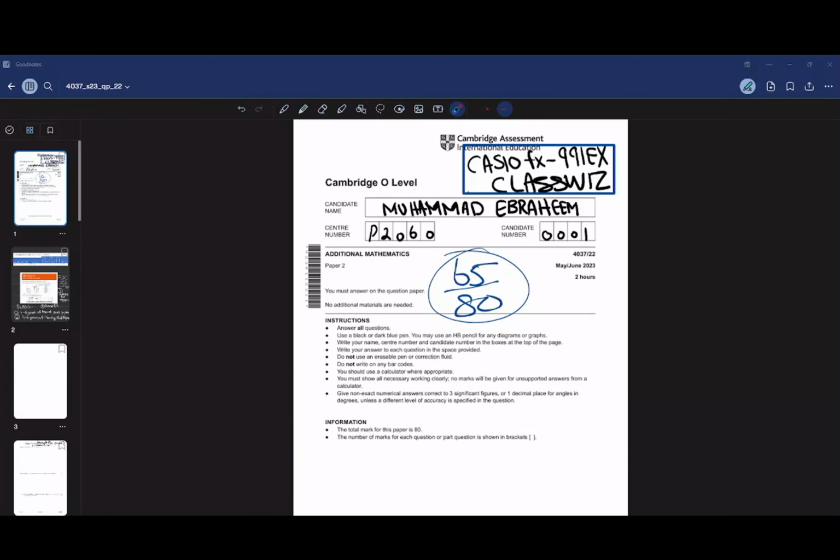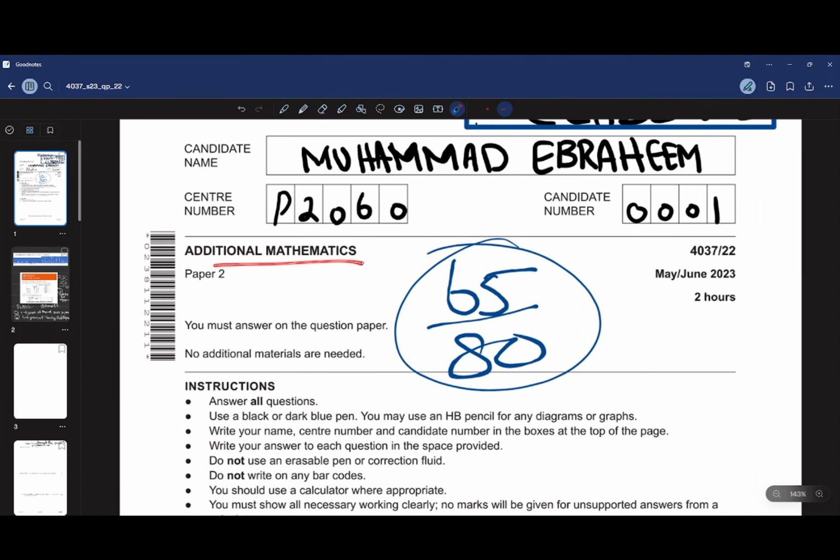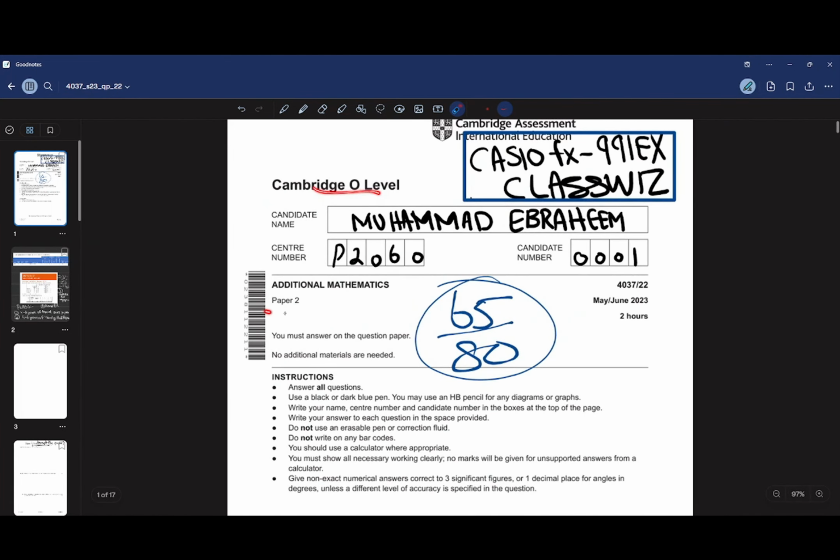Assalamu alaikum guys. So today we will be discussing how to get maximum marks in Additional Mathematics CAIE O Level Paper 2. I gave Add Math in May/June 2023 Variant 2. 4037 is the code of Additional Mathematics O Level, and I got 65 out of 80 in this paper.